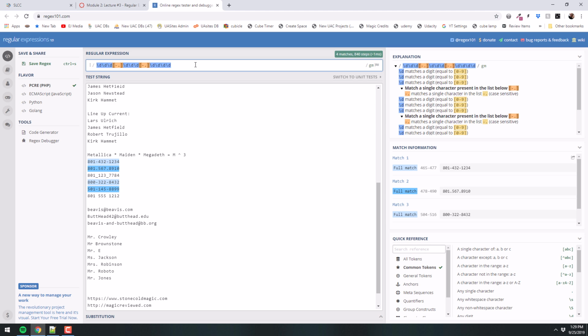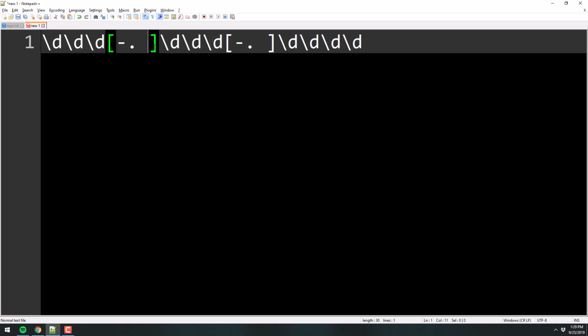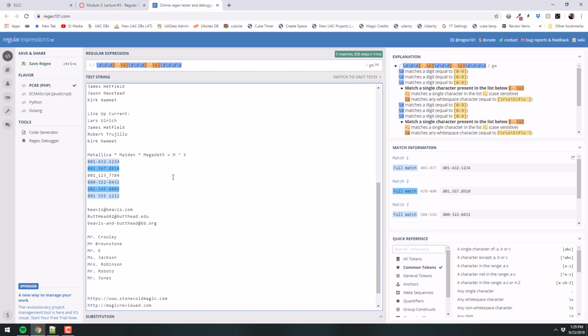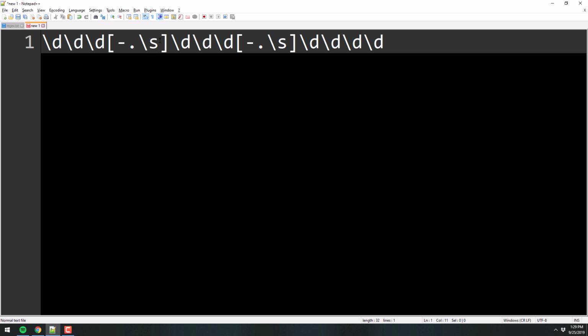Let's paste it here, and there you go. It's a character, right? So it found it. Now, you could, as you pointed out, look for white space, and it also finds it, because that is white space, right? So either one of those is fine. I recommend going the white space route because a single space, you can't see it when you type it, right? So we'll leave the space in there, might as well.